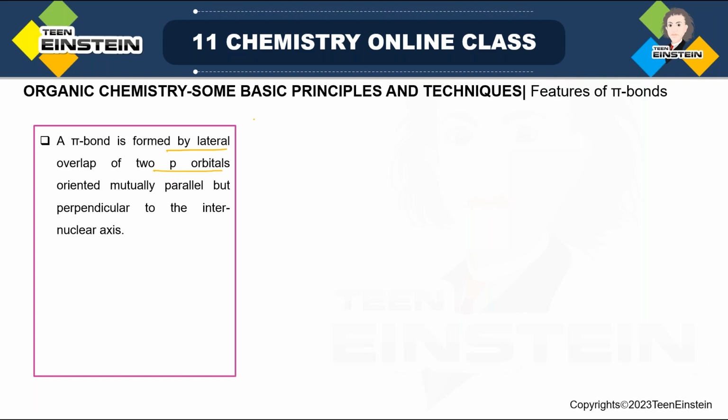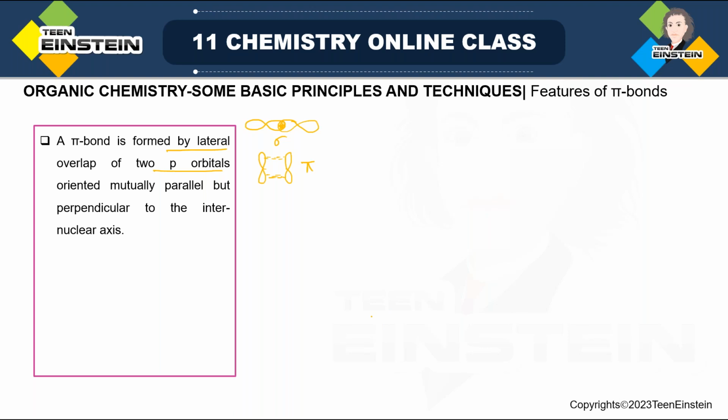That is sidewise overlap. When you consider sigma bond, suppose there is one p orbital and another p orbital, and if there is head-on overlap, this is the overlapping part. This is actually sigma bond. But if these two p orbitals are sidewise, parallel to each other, lateral overlap, so this type of interaction, that is known as pi bond. Now from this simple picture, it is easy to understand. As it is lateral overlap, obviously the bonding is not so strong as you can expect in case of sigma bond. So that is why sigma bond is always stronger than pi.